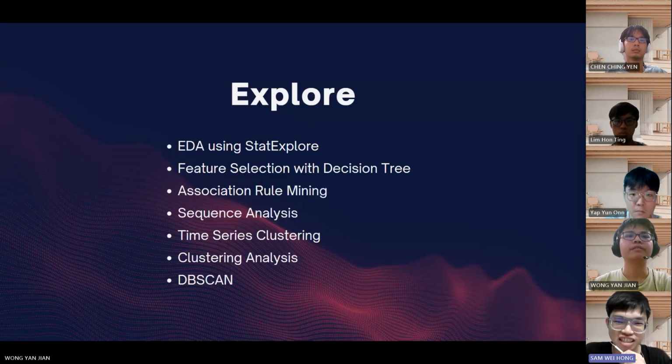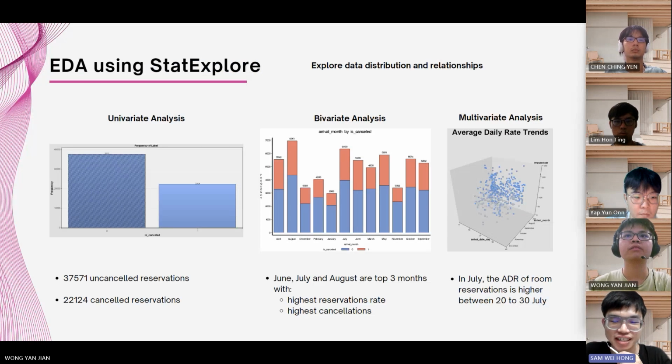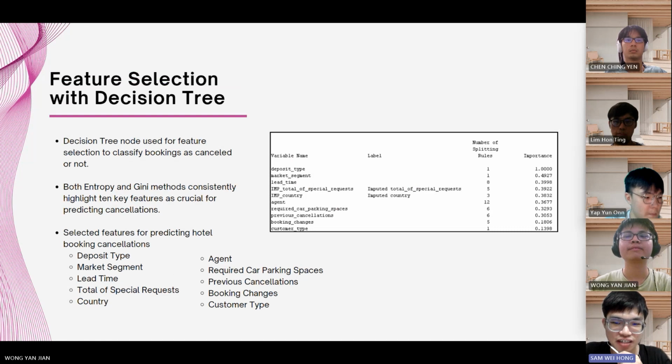Now I'll explain the explore aspect of the SEMMA methodology. First, we use the StatExplore node for EDA to explore data distribution and relationships. For example, in multivariate analysis, we can conclude that in July, the ADR of room reservations is higher between 20 to 30 July. Then we perform feature selection in classifying reservation cancellations with a decision tree using entropy and Gini methods. We have selected several significant features like deposit type and market segment.